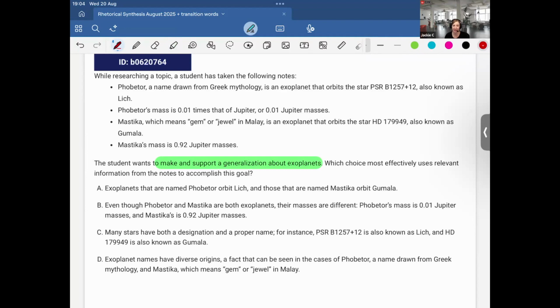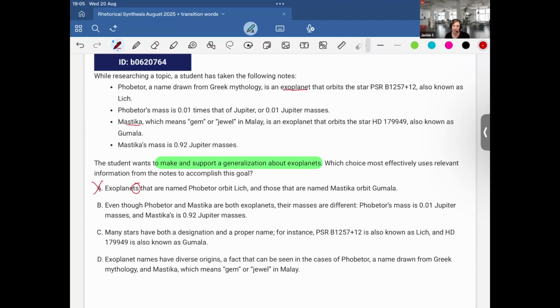Okay, so option A: exoplanets that are named Phobetor orbit Lich, and those that are named Mastika orbit Gumala. Well, this is not correct. It doesn't talk about exoplanets. We only know there's one exoplanet named Phobetor and one exoplanet named Mastika. What a misinterpretation. B: even though Phobetor and Mastika are both exoplanets, their masses are different. Phobetor's mass is 0.01 Jupiter masses and Mastika's is 0.92 Jupiter masses.